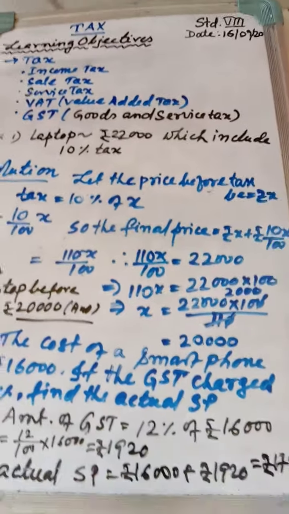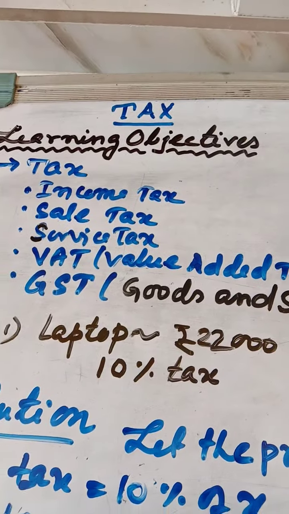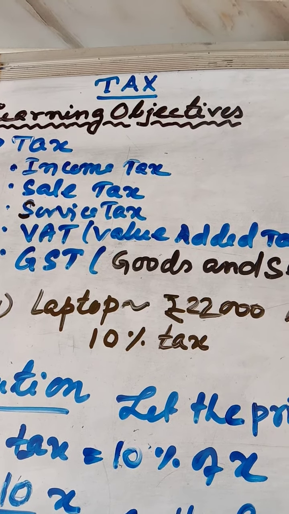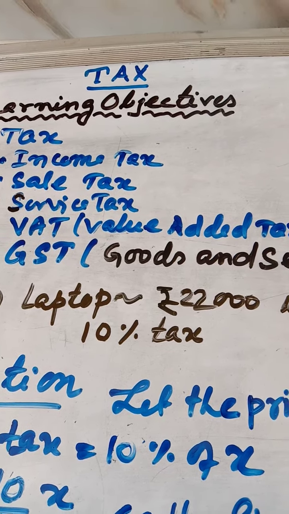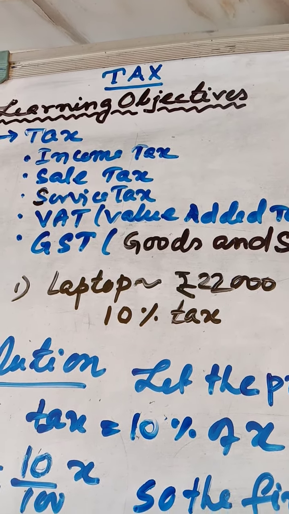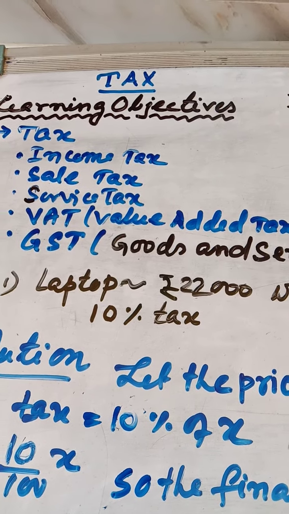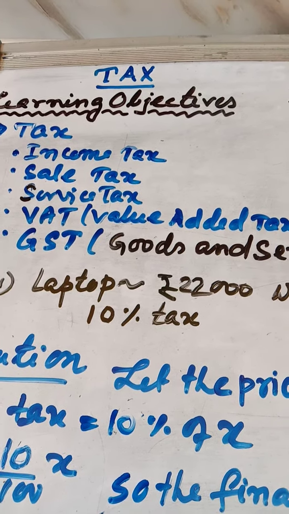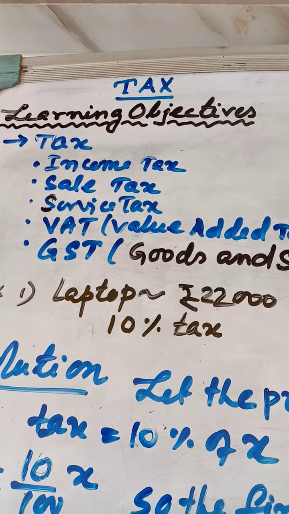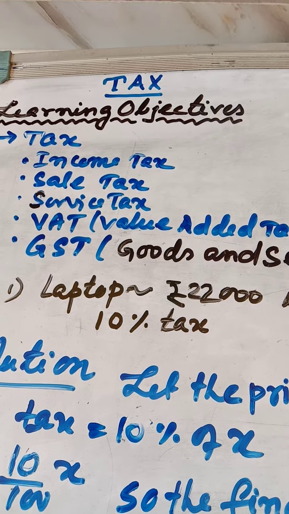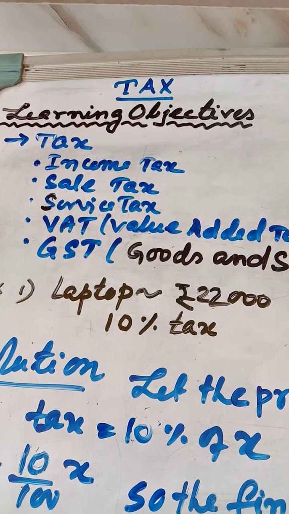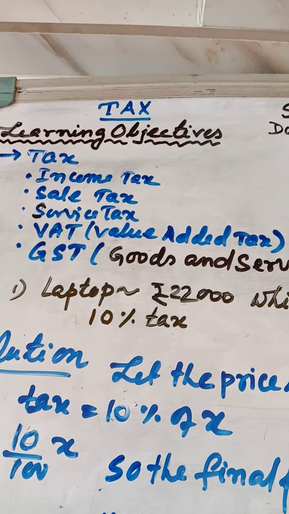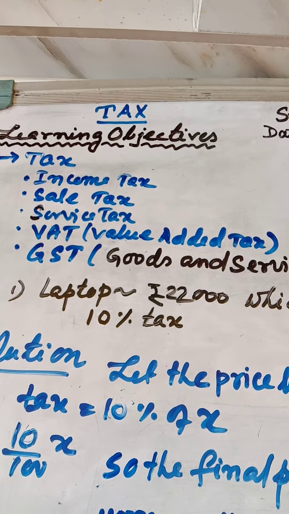What does it mean? Actually, tax means what? Tax is a problem in general, a problem for all the citizens, because tax is the amount the citizen has to pay to the government. We don't consider why the government is collecting it, and that the amount is collectively used for public welfare only. When some amount is cut from my salary, I feel so bad, tax is levied on me, the government is doing very bad. But actually, all that amount goes for public welfare only.